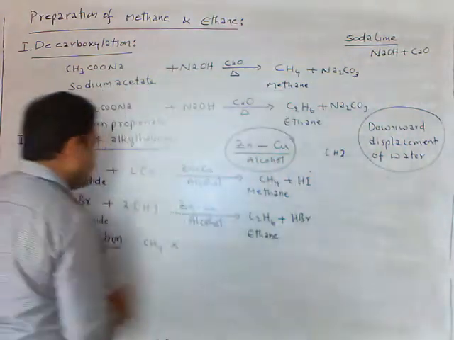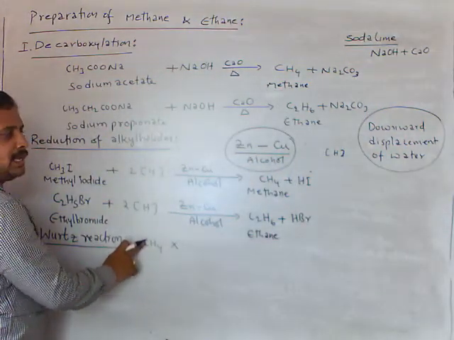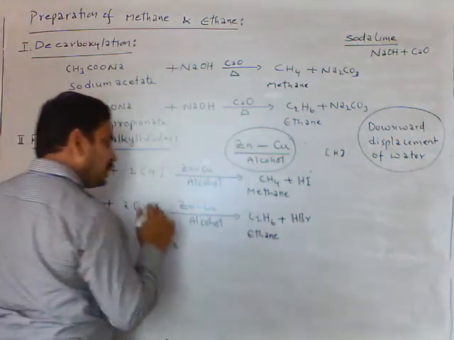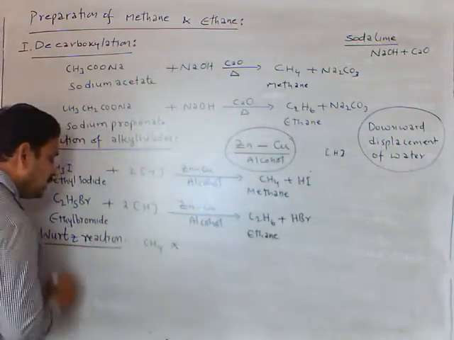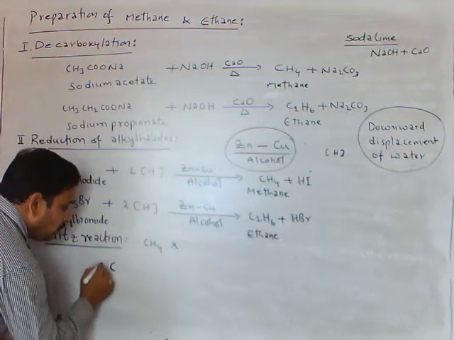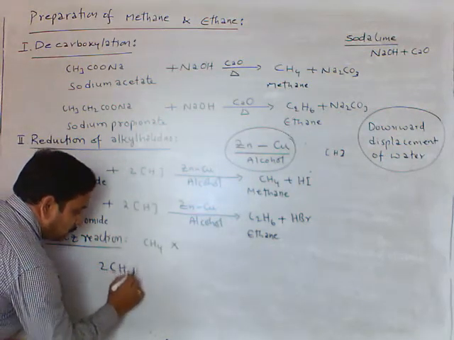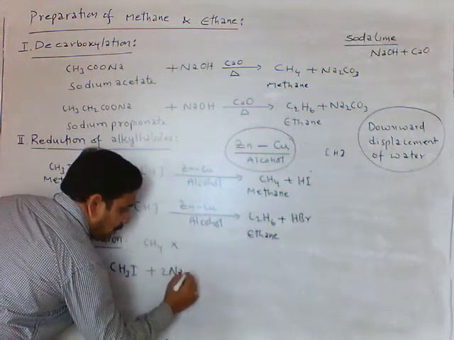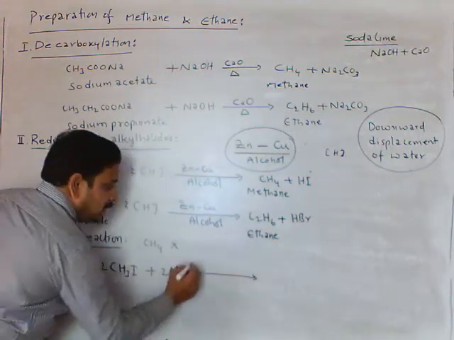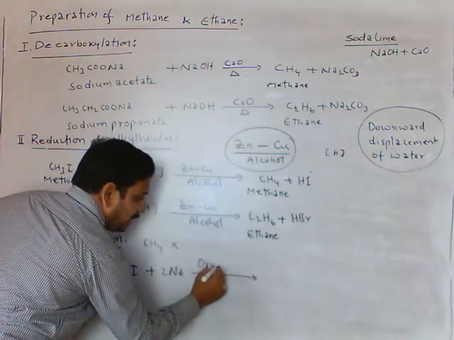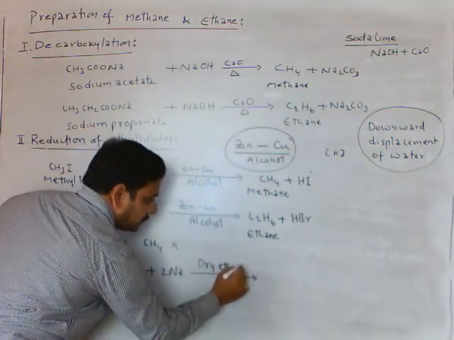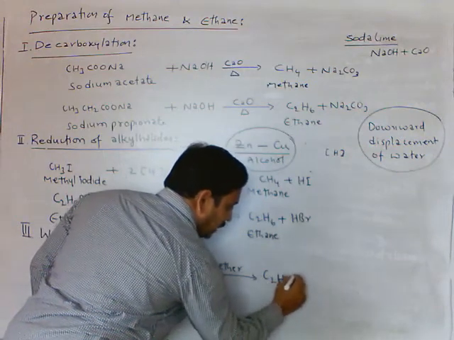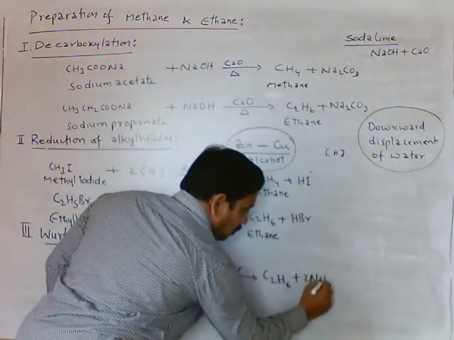See, here methane is odd number. So, methane cannot be prepared by Wurtz reaction. But we can prepare ethane. See, I am taking 2 moles of methyl iodide treated with 2 moles of sodium metal in the presence of dry ether, we get C2H6 plus 2 moles of sodium iodide.